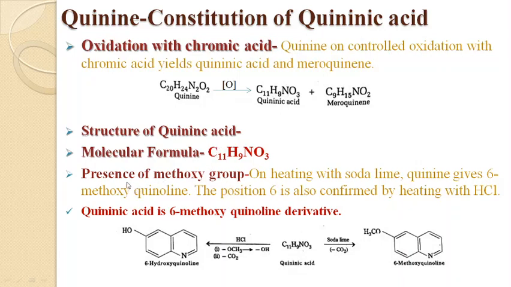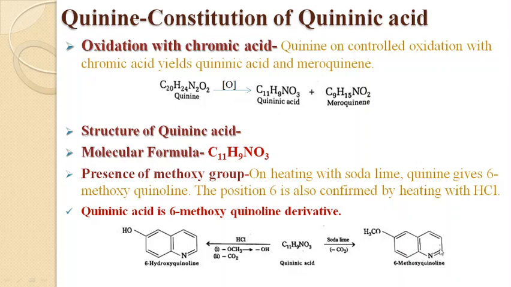Now it shows the presence of methoxy group. This is the reaction on heating with soda lime. As you can see, on heating with soda lime, this is the first chemical reaction. Quininic acid undergoes decarboxylation. As the name also reveals, acid means the carboxylic group is present. So it undergoes decarboxylation with soda lime, converting into 6-methoxyquinoline, which shows that the methoxy group is present at position 6.